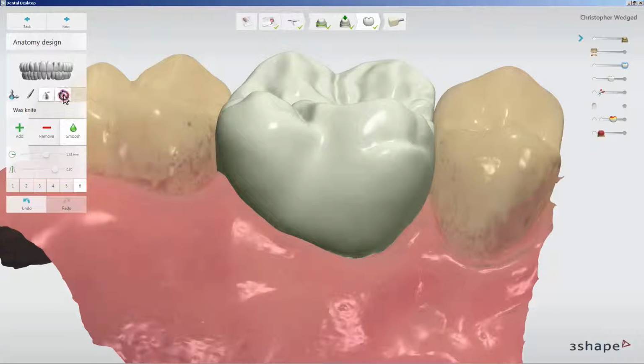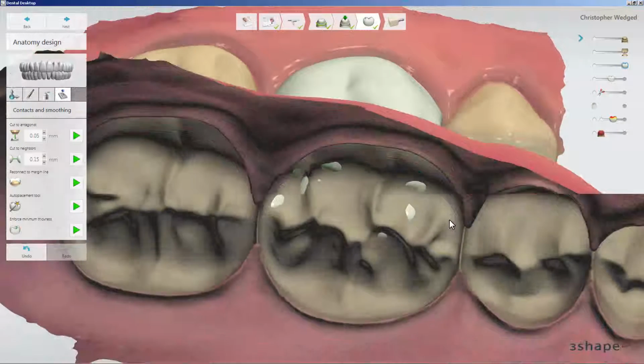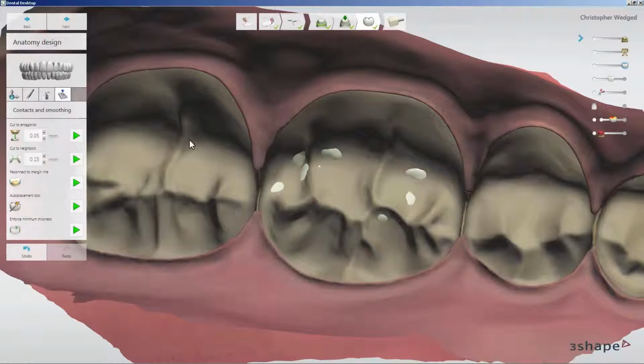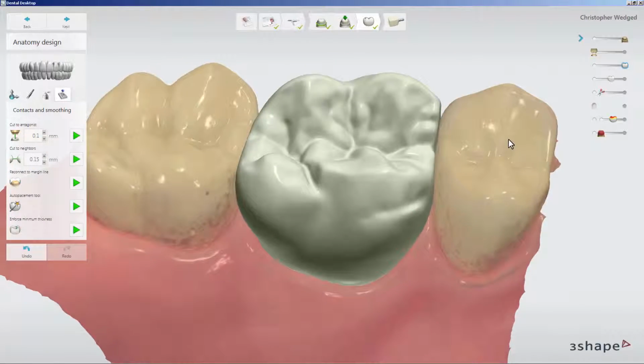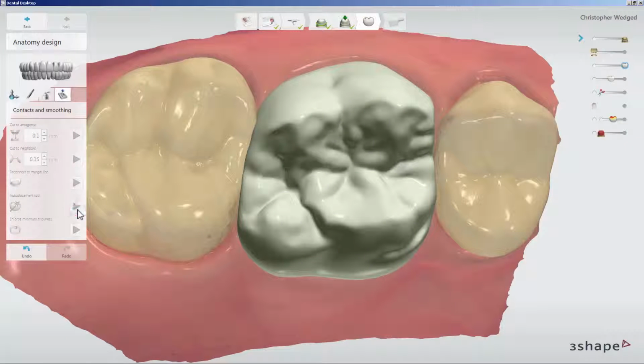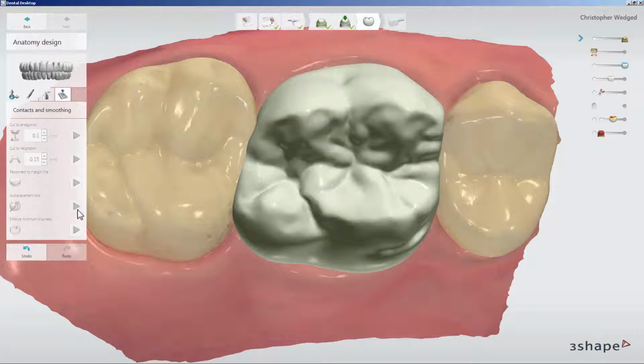The last tool here is Contacts and Smoothing. It allows you to make some adjustments and set the necessary parameters for the restoration. Under Contacts and Smoothing, you can use the Cut to Antagonist option. Simply set its value and press the green Play button. Then you can use the Cut to Neighbors option and do the same as before. You have also the possibility to reconnect to the margin. Then it's the auto placement. There's no need to set contact points, and the crown is automatically adjusted to the antagonist.